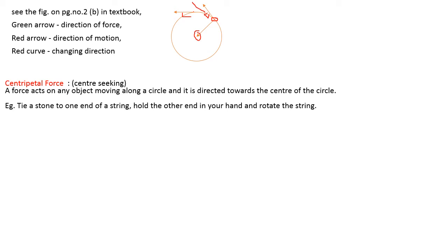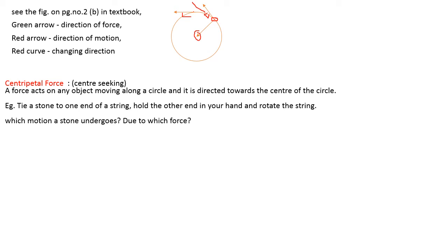You can see the stone follows a circular path, which is your circular motion. The string tied to the stone has its other end in your hand, and the length of the string gives the direction of the force.